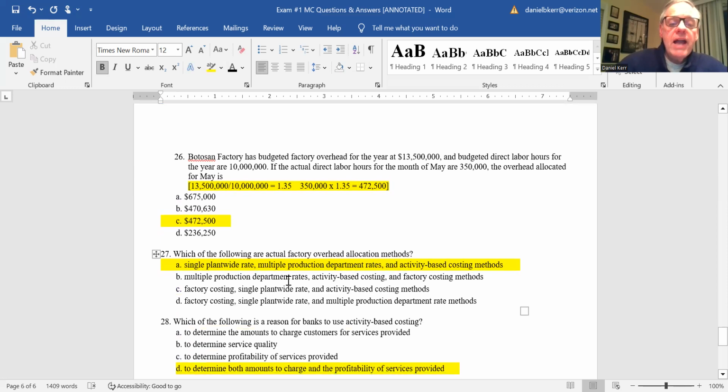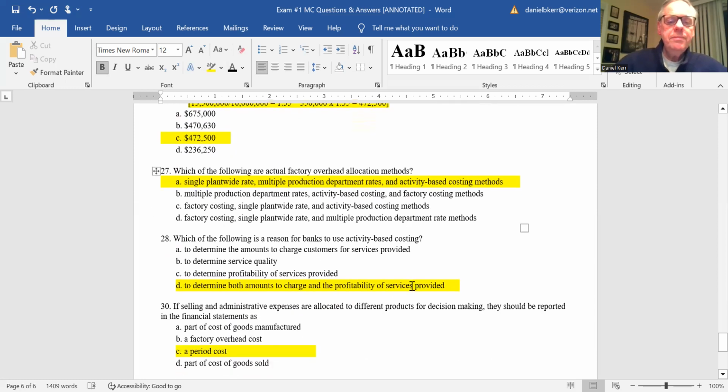Which of the following are actual factory overhead allocation methods? So plant-wide, multiple production departments, and activity-based. I can still see my snow blowers, I mean my riding mowers and my snowmobiles, as the Class D example there, when we came out with the overhead allocated under each scenario, and these were the 3 different scenarios. So we allocated single rate, multiple production rate, and activity-based. So the answer is A.